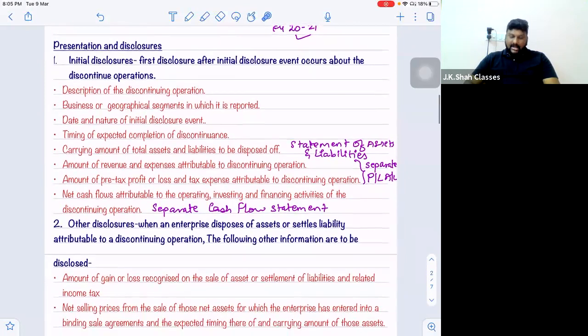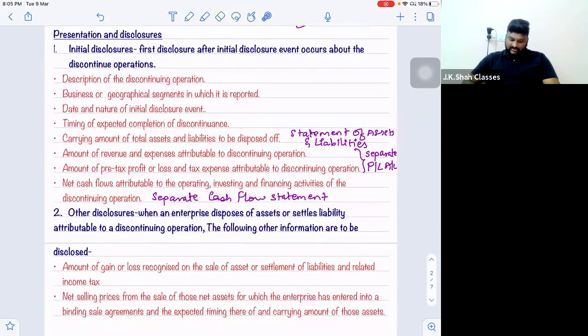Apart from these, there are some other disclosures. When an enterprise disposes of assets or settles liabilities attributable to a discontinuing operation, the following other information is also to be disclosed. It means whenever you are selling off some assets and settling some liabilities, these are the 2 additional points you have to disclose over and above whatever you have disclosed above. So what you have to disclose, point number 1, amount of profit or loss recognized on the sale of assets or settlement of liabilities and related income tax.